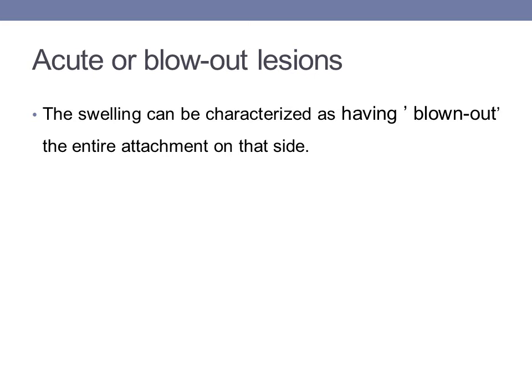At the edge of the swelling, the probe drops significantly to the level of the root apex, and there is a narrow probing depth which remains to the full width of the swelling. As the opposite edge of the swelling is probed, again there is a normal probing depth. Now this swelling can be characterized as having blown out the entire attachment on that side. This is only seen in case of primary endodontic lesions, a typical sign of primary endodontic lesion. And once the root canal treatment is completed, complete healing of the periodontal attachment will occur, and this probing depth will also disappear.